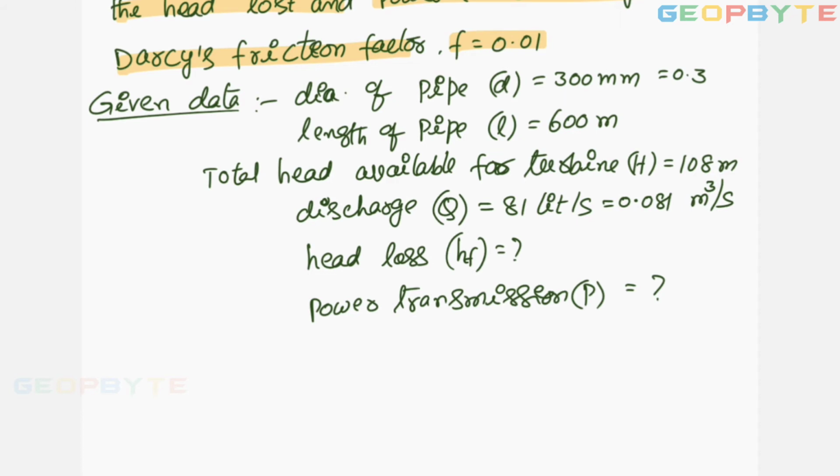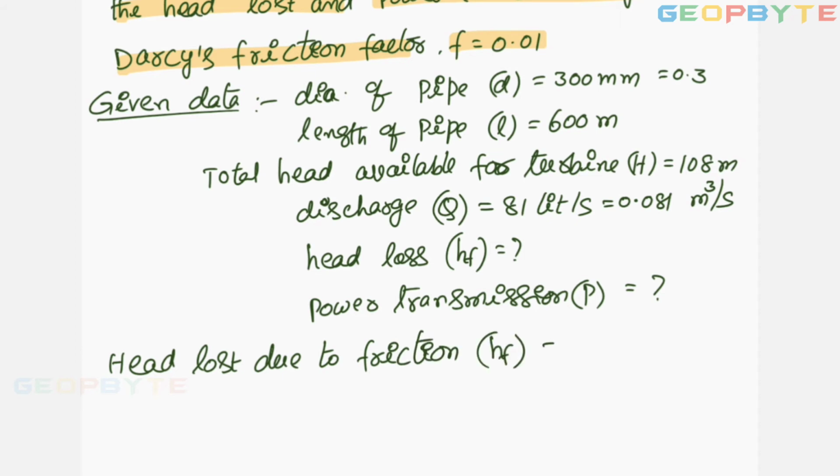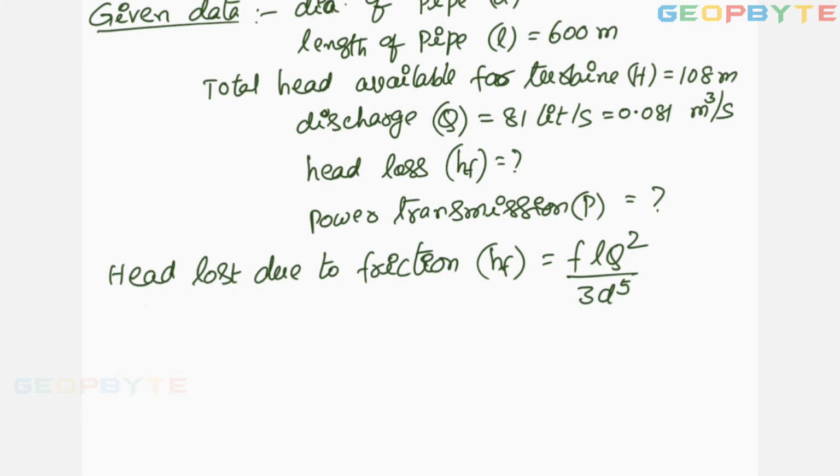First let us find the HF value, head loss due to friction. Since discharge is given, HF equal to F L Q square by 3 d power 5, in terms of discharge. If velocity is given, you do the problem based on the velocity, otherwise in terms of discharge I can use this directly.